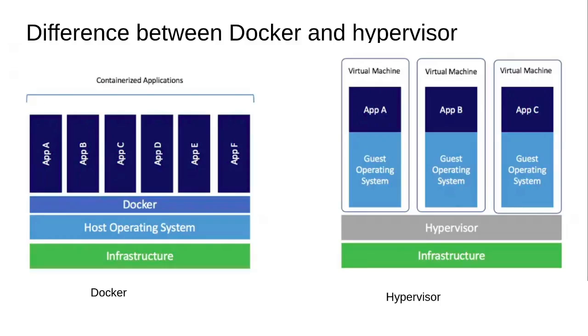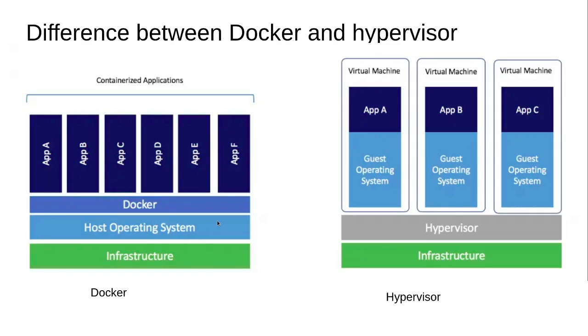Let's start with the difference between Docker and hypervisor. As we discussed earlier, the Docker architecture and the hypervisor architecture are shown. The base layer, the infrastructure layer, is nothing but the hardware, and on top of the hardware in the Docker architecture, there is the host operating system in the OS layer, and after that Docker is there. We just have to install Docker, and on top of that there are containers and applications.